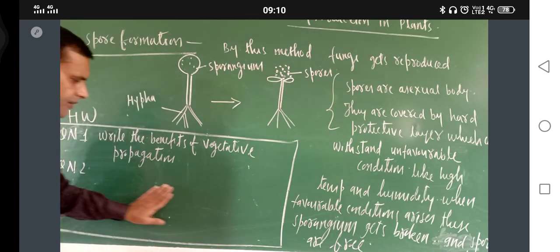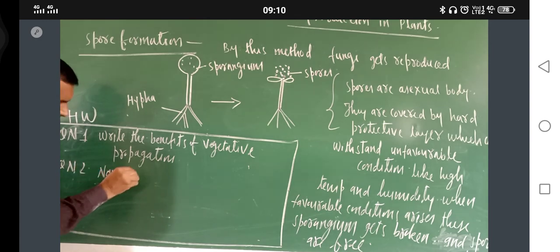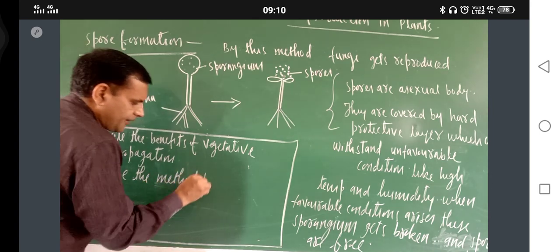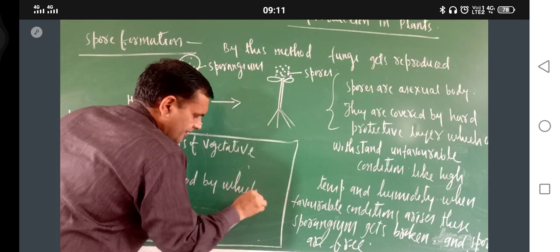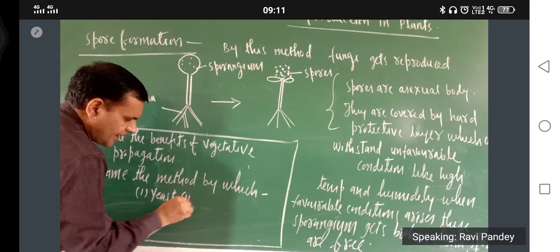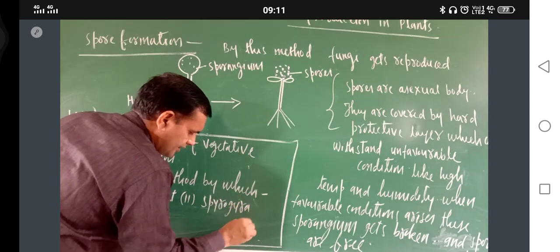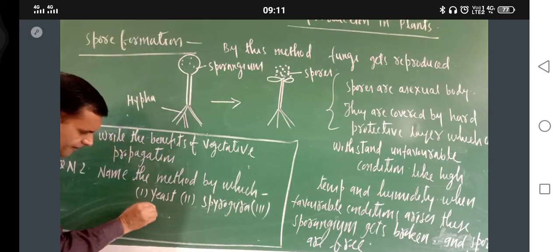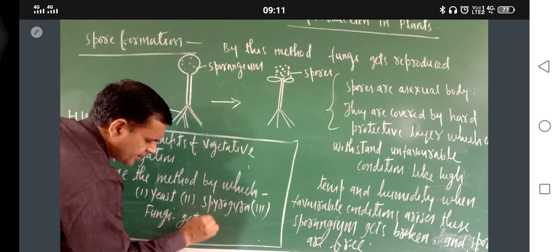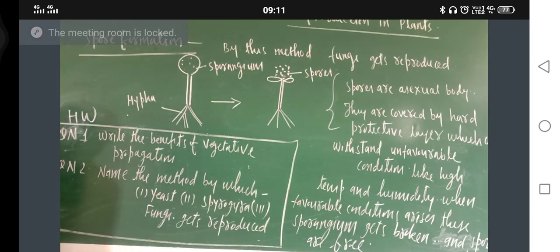Question number 2: name the method by which yeast, Spirogyra and fungi get reproduced.